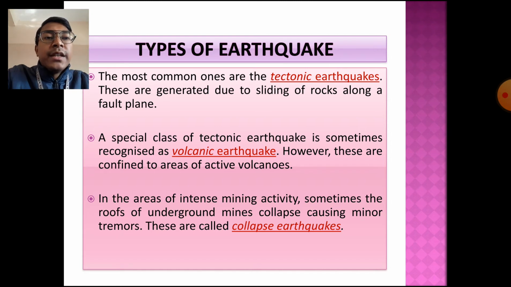The next is the collapse earthquake. It is caused by human activity. So tectonic earthquakes and volcanic earthquakes are the two types of earthquake which occur naturally.